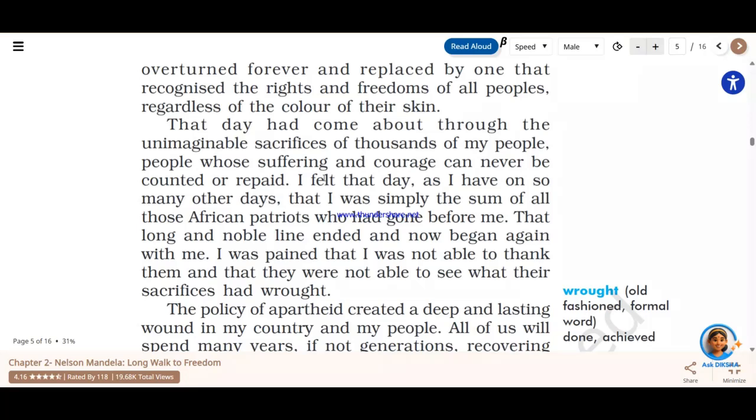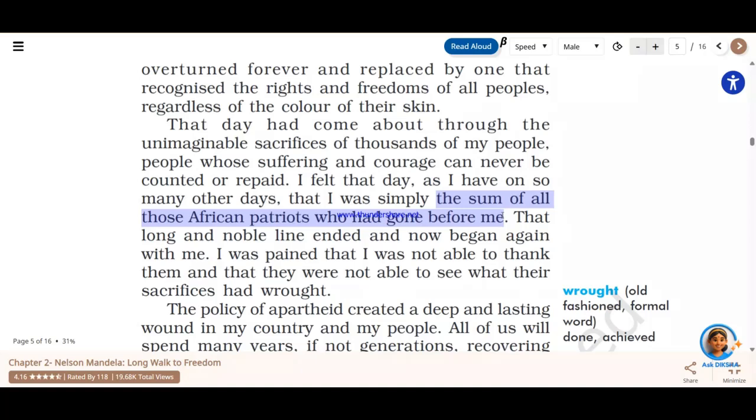I felt that day, as I have on so many other days, that I was simply the sum of all those African patriots who had gone before me. Now, you see, this is an important point. This is an important aspect of the chapter. The sum of all those African patriots. There may be a question: why does Nelson Mandela say that he is the sum of all those African patriots? Actually, why did he say so?